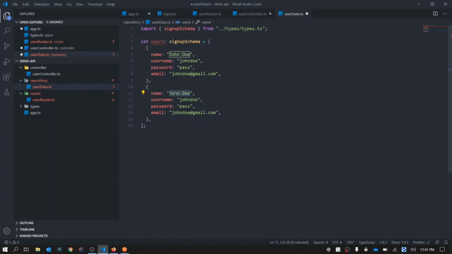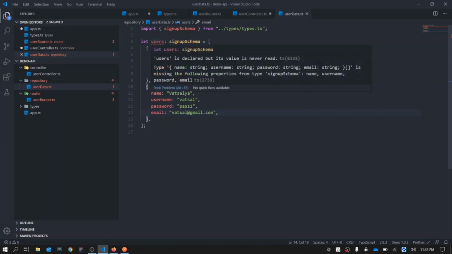what should we give it a name as? Say Ram. No. Let's say Vatsalya. Username Vatsal. Password pass. Maybe pass two, pass one, and then vatsal@gmail.com.